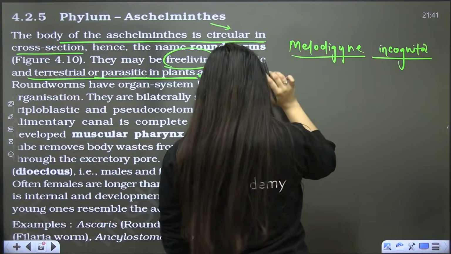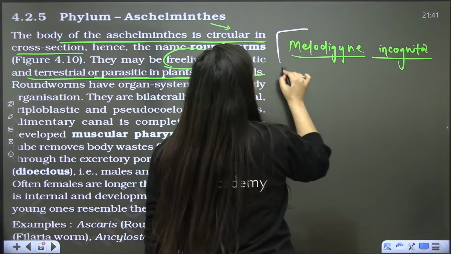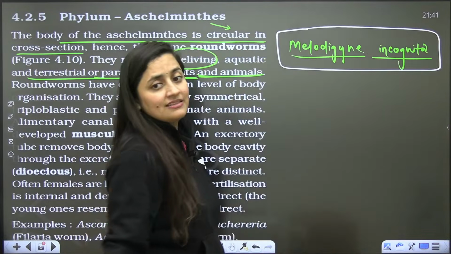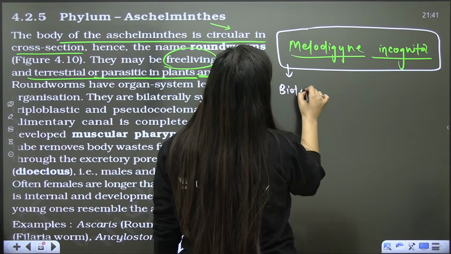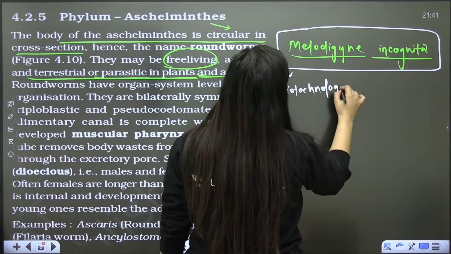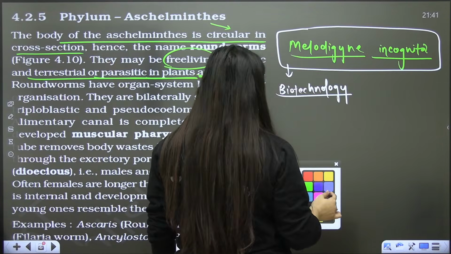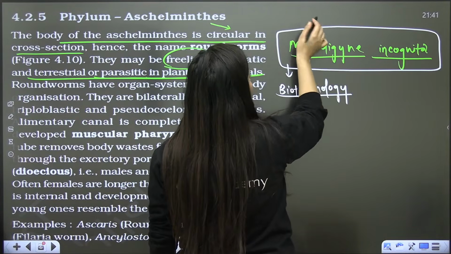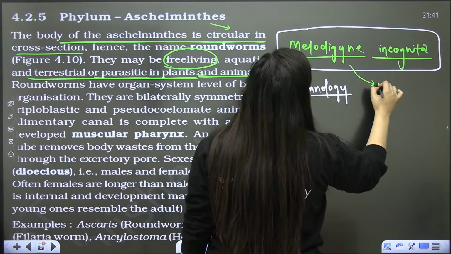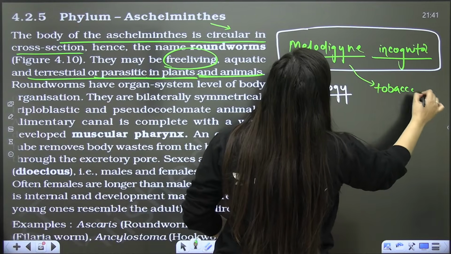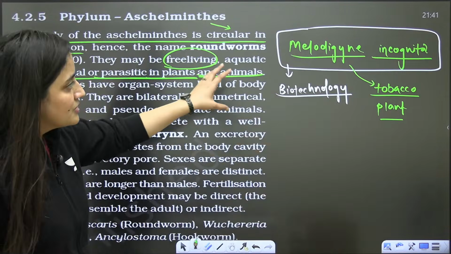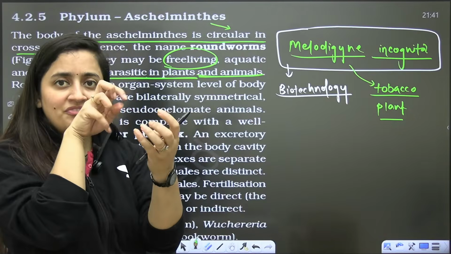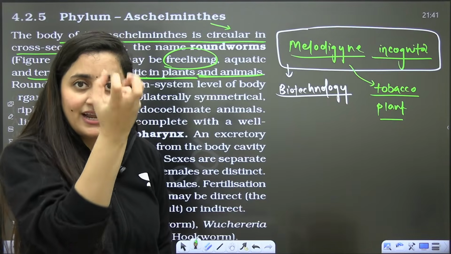One example is this. In the case of plants, there are many. I'm picking up this example. It is in the biotechnology part as well. Biotechnology applications, do you remember? In the application parts, we have this particular nematode. It infects the tobacco plant. It is Meloidogyne incognita. It is going to affect the roots of the tobacco plant, and thereby it reduces the yield.